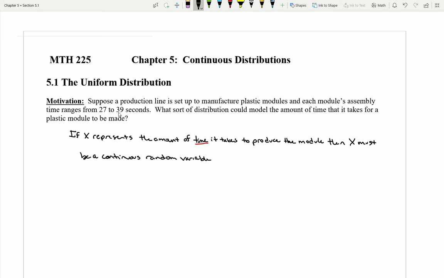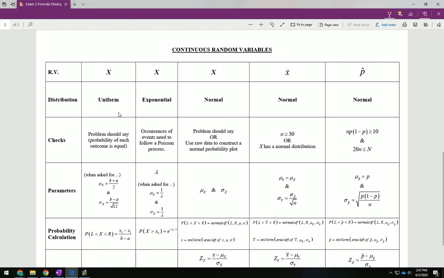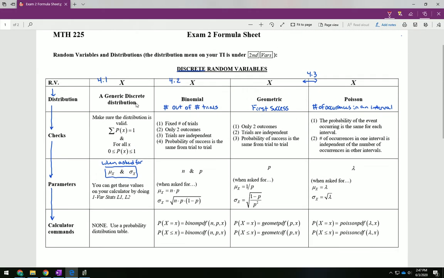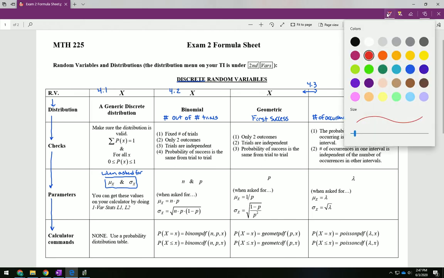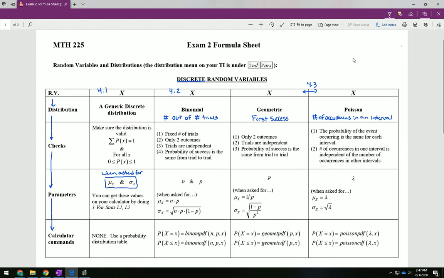So the weird part then is how do we think about this? Notice that on our formula sheet, we had different ways to try to organize our thought process. On the first side of the formula sheet, we had this idea that we could go ahead and model discrete distributions. We could organize the way that we thought about them using a nice table, right? We would set up a table and we would do our x's and our probabilities.